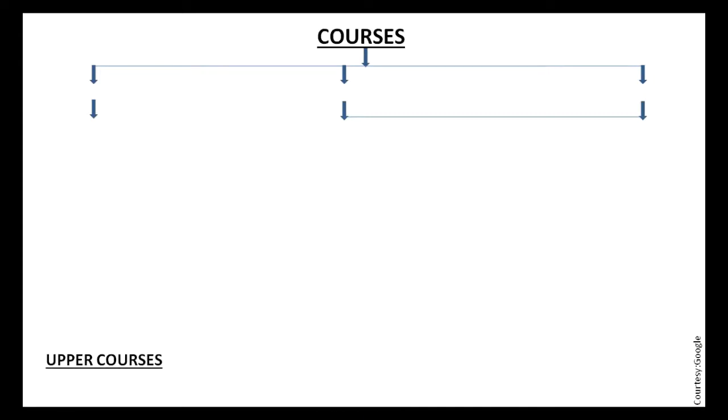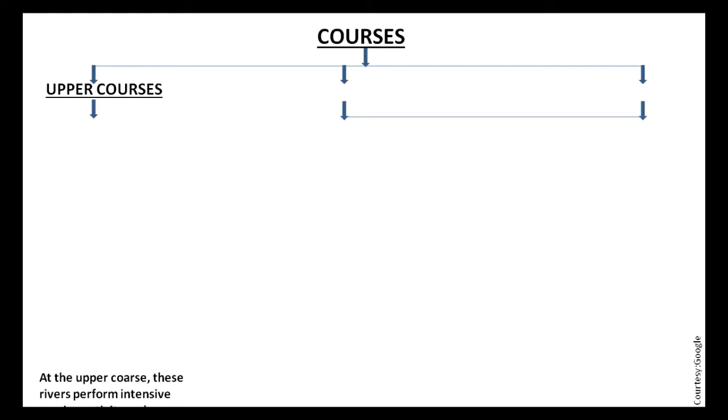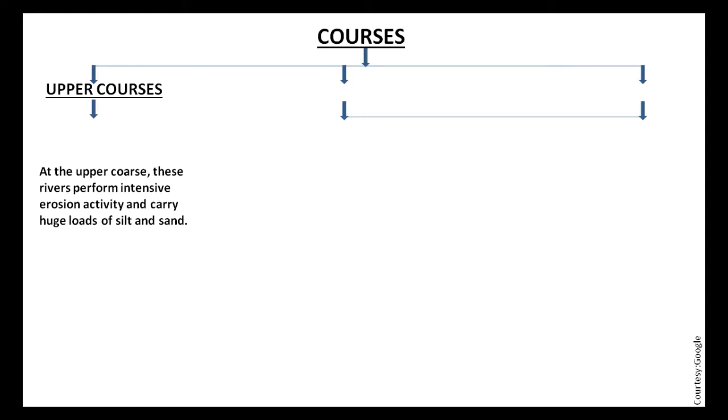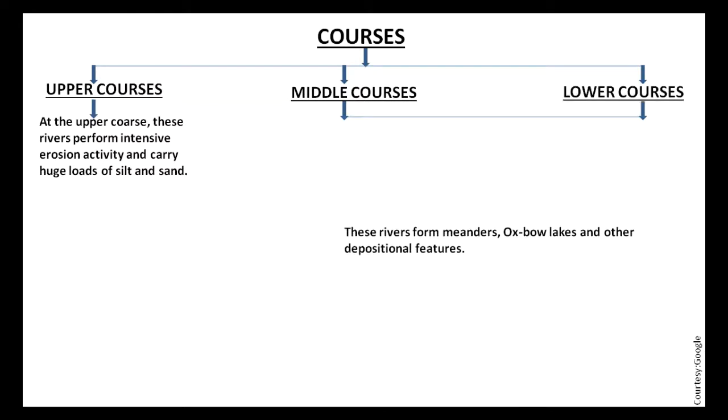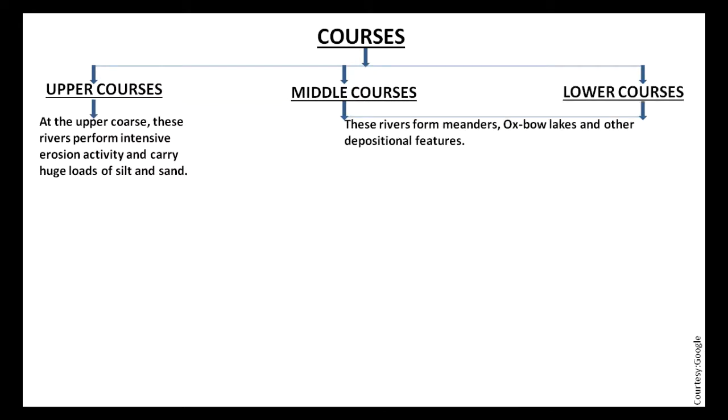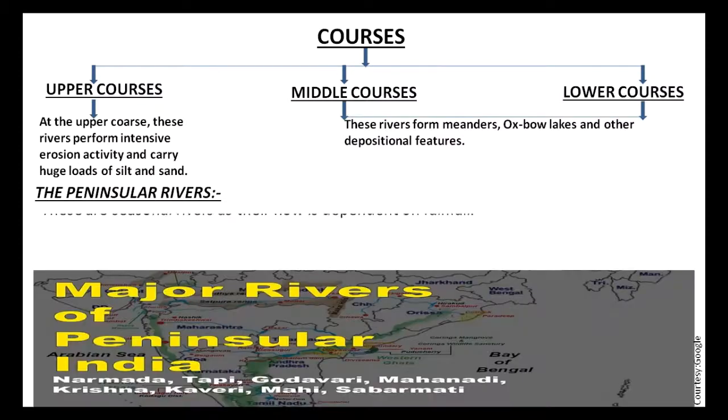These rivers perform intensive erosion activity in their upper course and carry huge loads of silt and sand. These rivers form meanders, oxbow lakes and other depositional features during their middle and lower courses in the flood plains. These rivers have well-developed deltas.